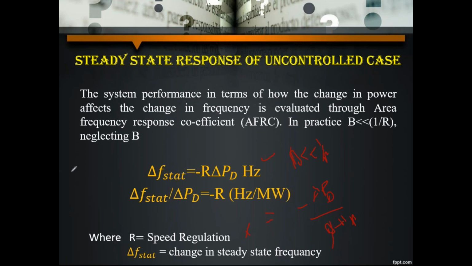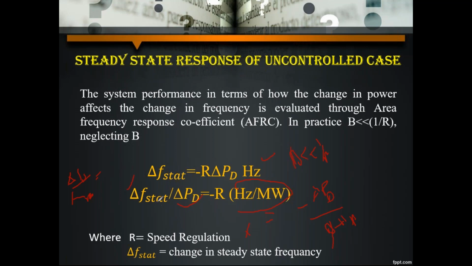Finally, delta F static divided by delta PD, which looks like output by input, is equal to minus R, in hertz per megawatt. You can easily represent these units because in the numerator we have the frequency and in the denominator we have the load. That's why hertz per megawatt, where R is the speed regulation.